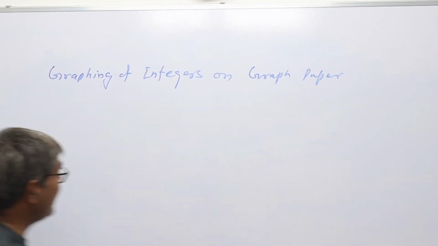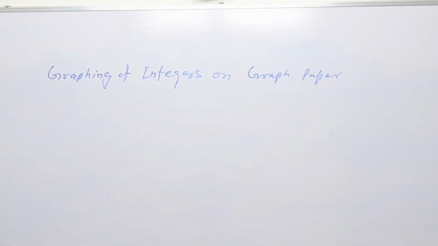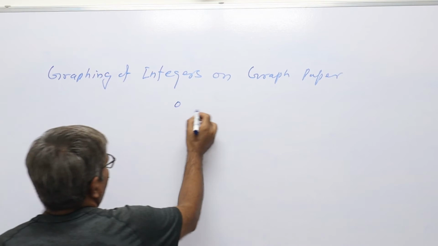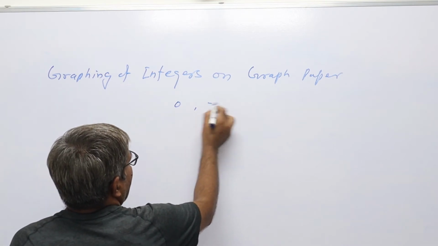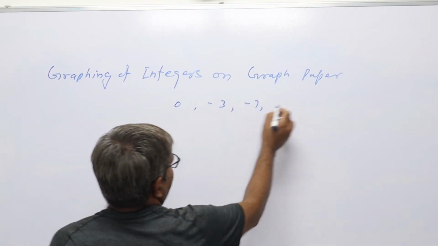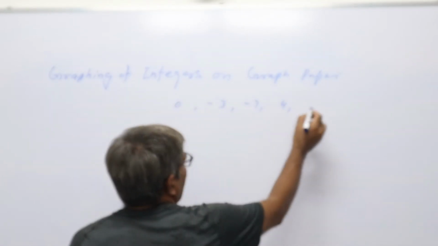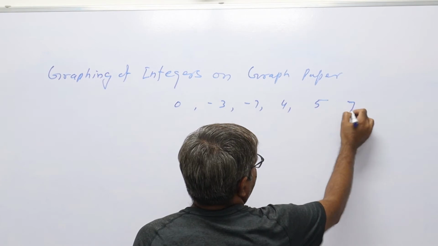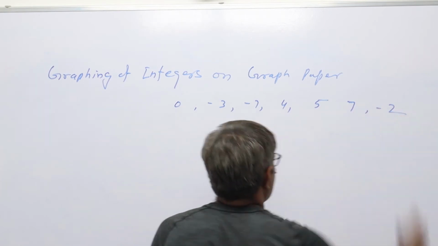So to represent some integers on a graph paper, for example some integers are given: 0, minus 3, minus 7, plus 4, plus 5, plus 7 and minus 2.